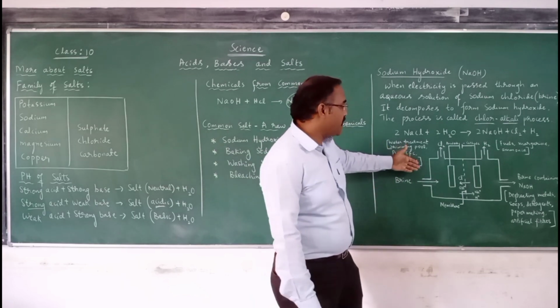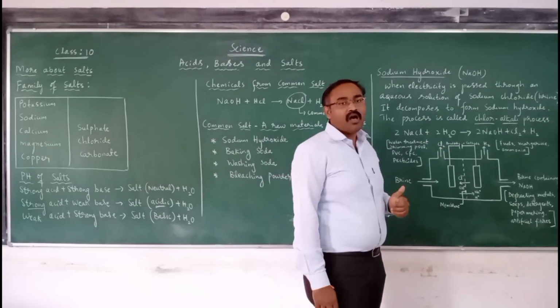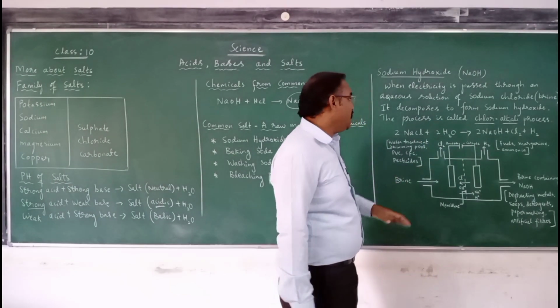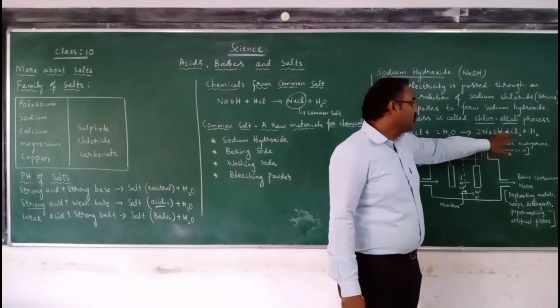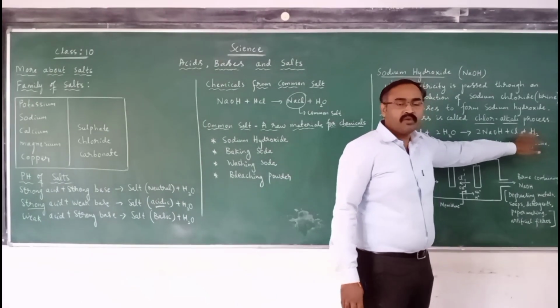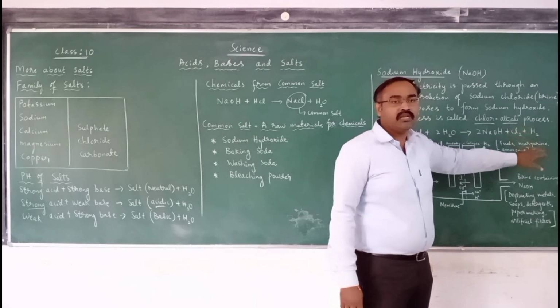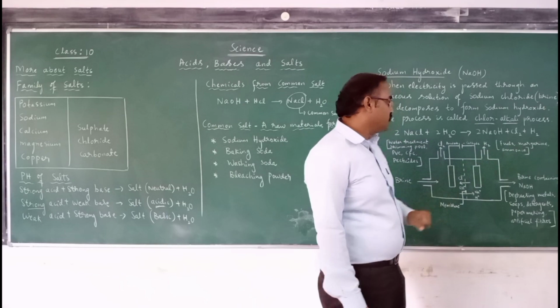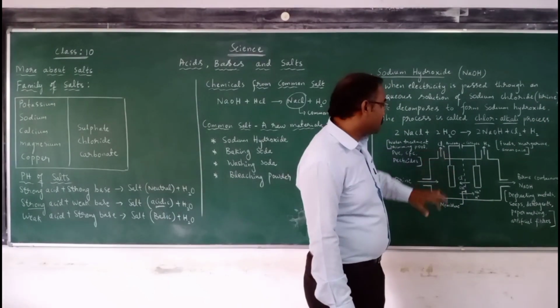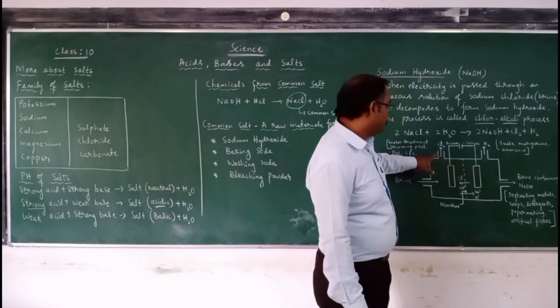So this is the schematic diagram of manufacturing of sodium hydroxide. Along with the sodium hydroxide, chlorine and hydrogen are formed, and we have plenty of uses of chlorine and hydrogen. We will come to know it. So look at the schematic diagram. It contains two electrodes.